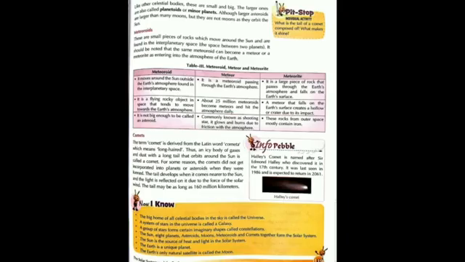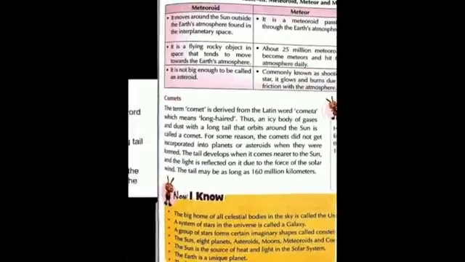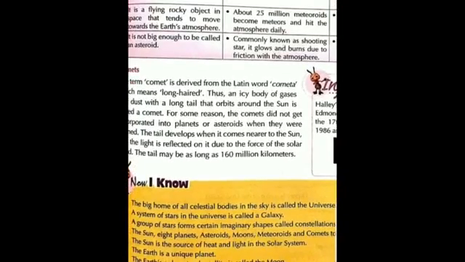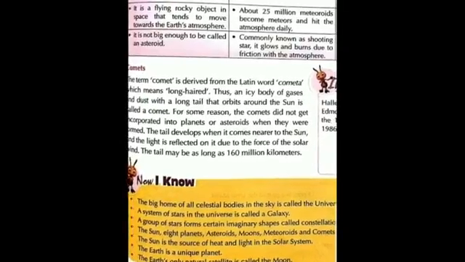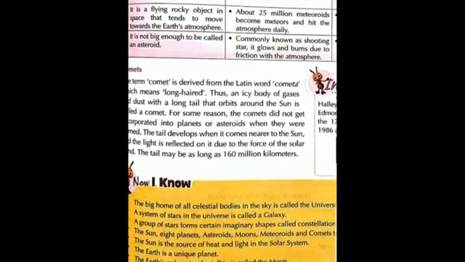Once, I would like to read the summary for you so that you will get a clear idea about the lesson. Summary of the lesson. A big home of all celestial bodies in the sky is called the universe. A system of stars in the universe is called a galaxy. A group of stars forms certain imaginary shapes. This is called constellations. The sun, 8 planets, asteroids, moons, meteoroids and comets together form the solar system. The sun is the source of heat and light in the solar system. The earth is a unique planet and the earth's only natural satellite is called the moon.